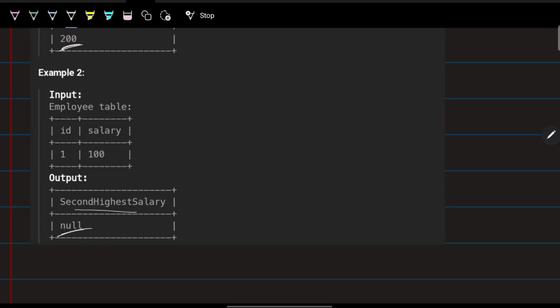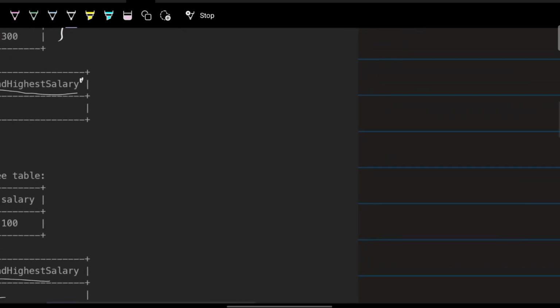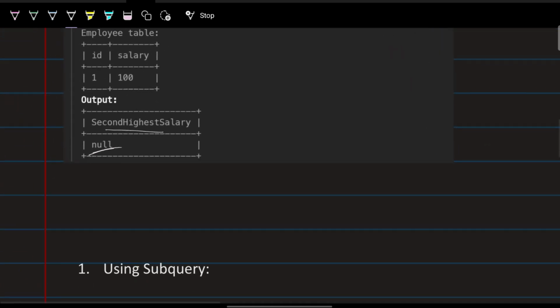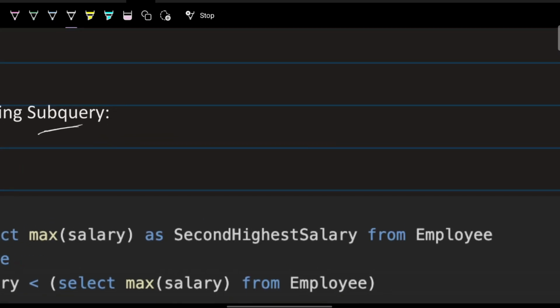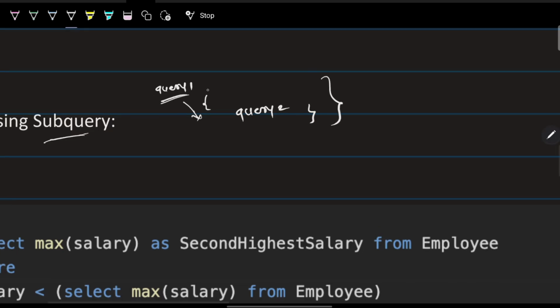So how to solve this problem? Before jumping into the solutions, there are three ways to solve it. First is a subquery. I hope you know the subquery, but if you don't, let me recap. A subquery is a query inside a query. It is used when you want the result of one query inside another. It is kind of a nested query. For example, this is my query 1, and this is my query 2. This is called a subquery, because this query can be dependent on this query or vice versa.